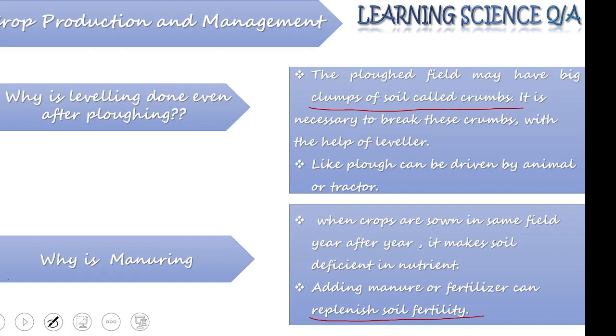So manuring is necessary when a crop is grown in the field year after year. There are certain other processes also that can help in replenishing the soil fertility. We are going to discuss them later.